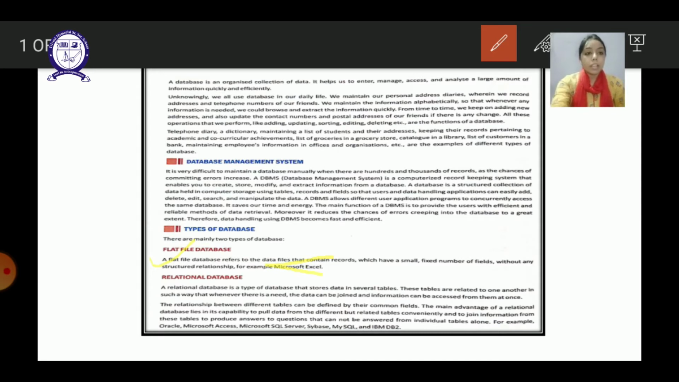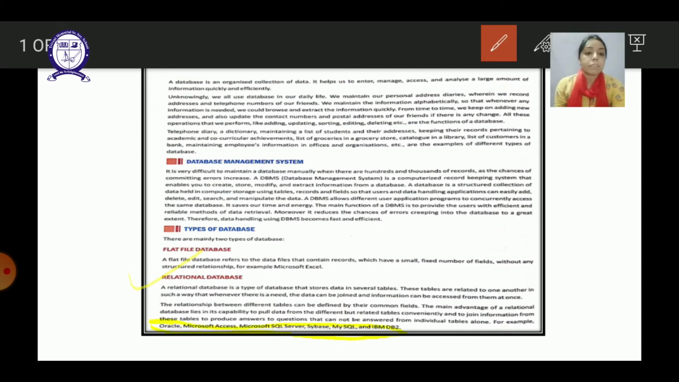Then we have the relational database. It is a type of database that stores the data in several tables, and it helps us in maintaining the relationship between the tables. That is, the tables are related to one another in such a way that when there is a need to take out data, they can be joined and information can be accessed from them at once. How is the relationship defined? It is defined by the common fields. So we can say that a relational database is a collection of data in which the data is arranged in the form of tables, and the tables are joined together with the help of relationships.